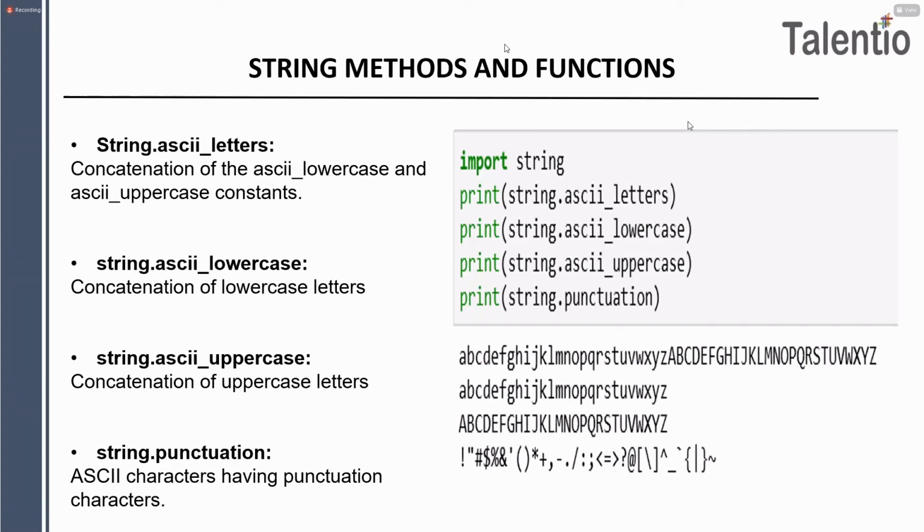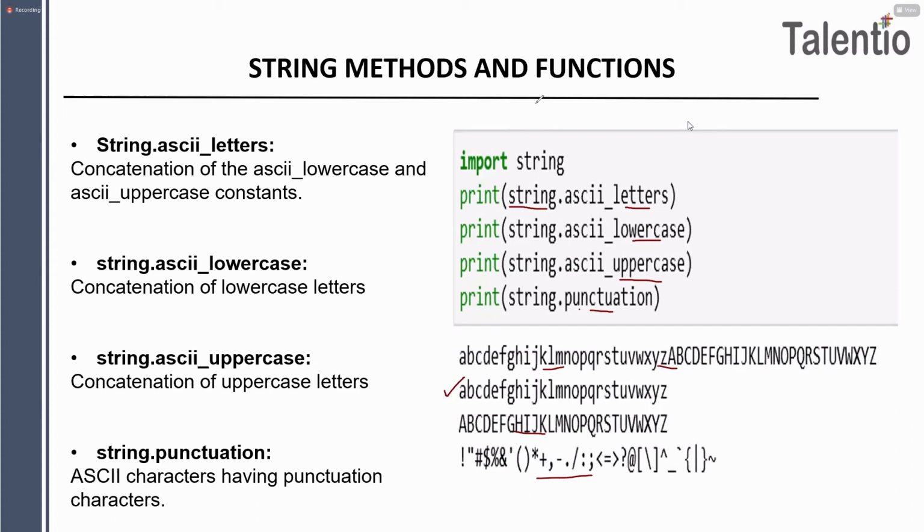Okay, now everyone be focused here. First, if I wanted to print string dot ascii underscore letters, you will be getting all the capital letters and small letters in concatenation. Letters means all letters will come in concatenation. Next, string dot ascii lowercase means the concatenation of all lowercase alphabets. Uppercase means all the uppercase or capital letters. And string dot punctuation means all the punctuation marks or symbols.